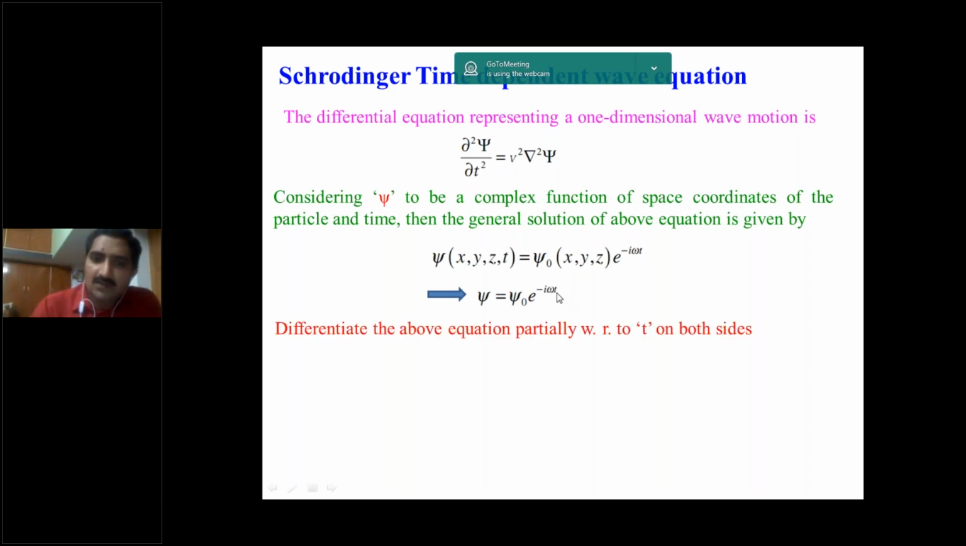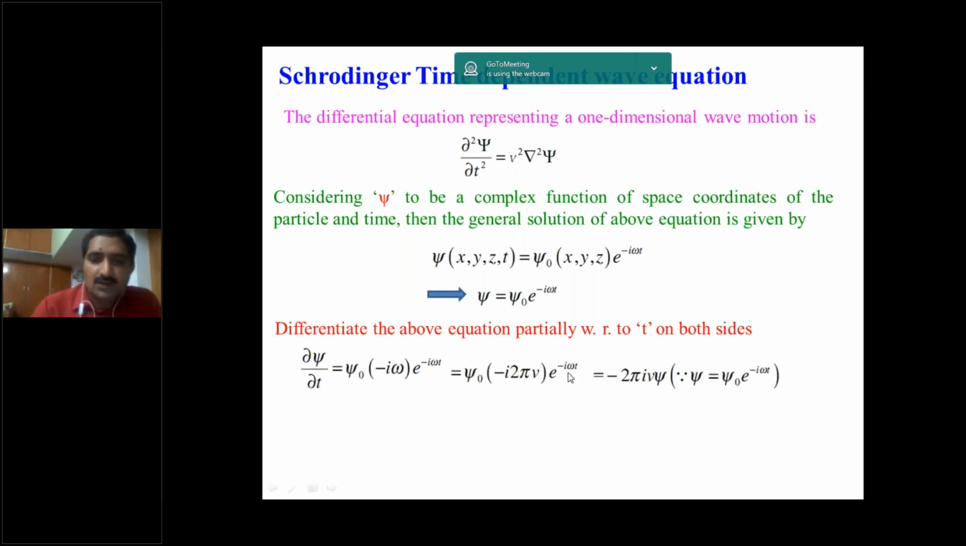If you take the partial derivative with respect to time on both sides, then dou psi by dou t is equal to, here psi naught is constant, so exponential of minus i omega t into minus i omega. We know psi naught into exponential of minus i omega t is psi. So it can be written with omega, which is the angular frequency, equal to 2 pi nu. What is nu? Frequency. We know energy E is equal to h nu, so nu is equal to E by h. So replace this nu with E by h.